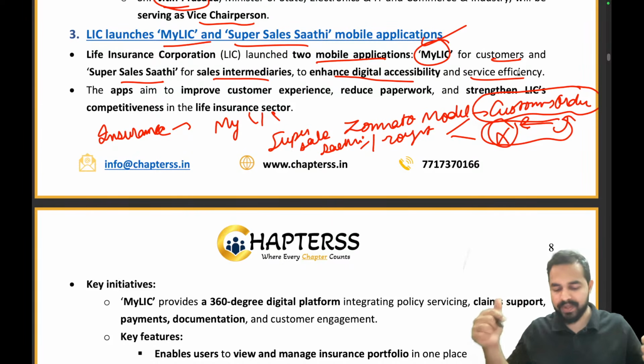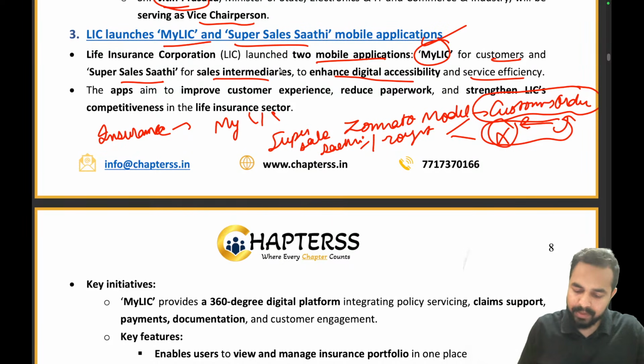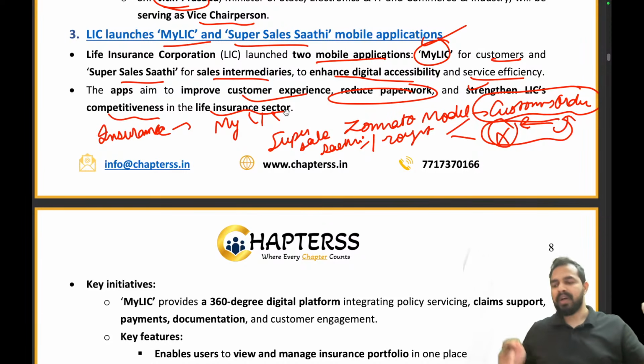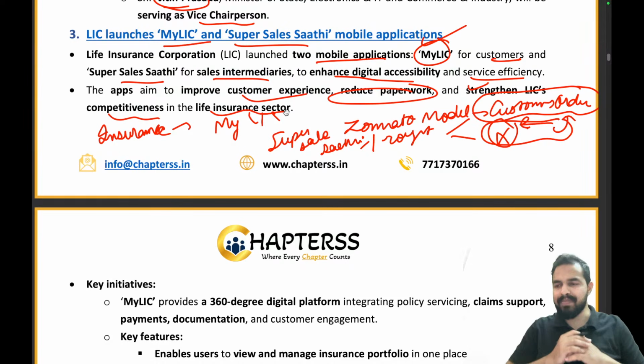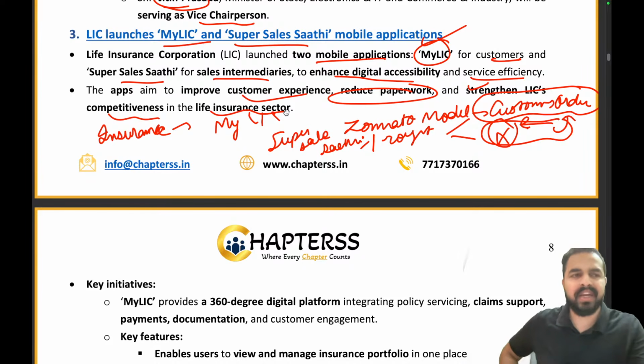My LIC, Super Sales Sathi. It will be improving the customer experience, reducing the paperwork, and strengthening LIC's competitiveness in the life insurance sector. Right now, what exactly was happening when I want to purchase any insurance policy? I have to visit the company, I have to visit their correspondents, I have to visit their different agents. So there are a lot of visits. Now, My LIC has just made my work very easy. I am not required to go anywhere. I will just open the app and then I will see.